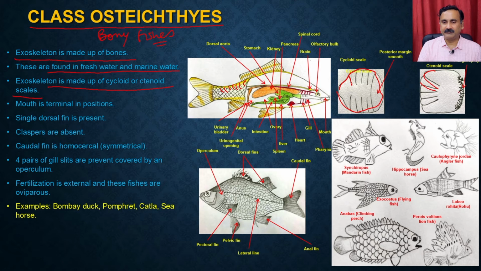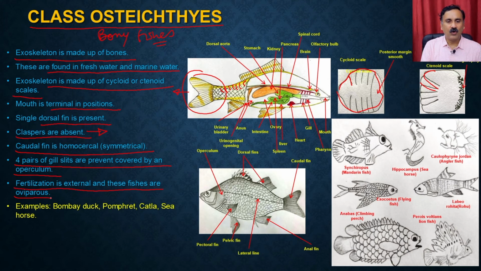The mouth is terminal in position, right, and a single dorsal fin is present, and you see it is symmetrical in shape. Then the claspers are absent. So the male sex organs, the claspers, are absent in the case of bony fishes. Then the caudal fin is symmetrical, right? Then it has four pairs of gill slits that are covered by an operculum. So you have the gill slits, and the fertilization is external, and these fishes are oviparous.